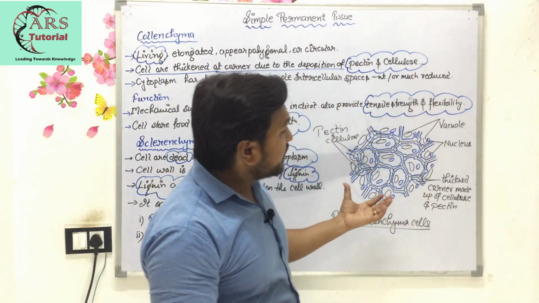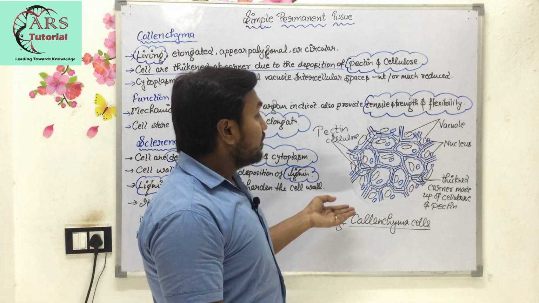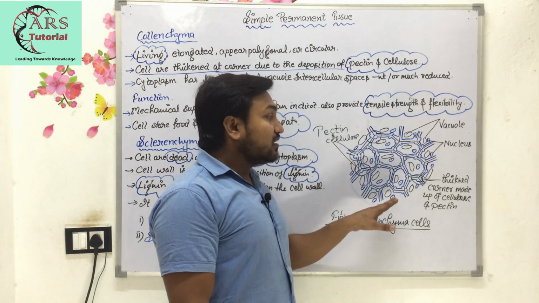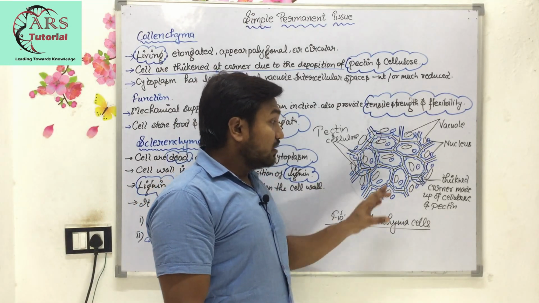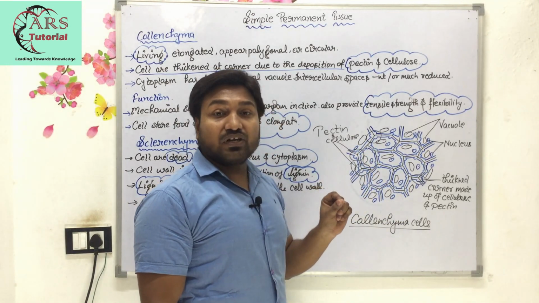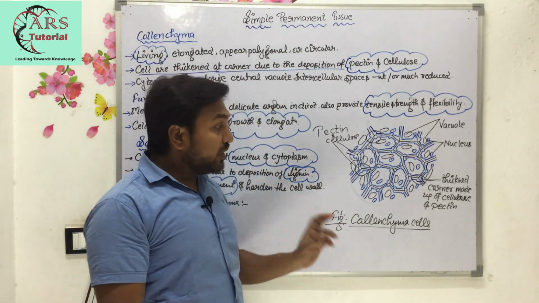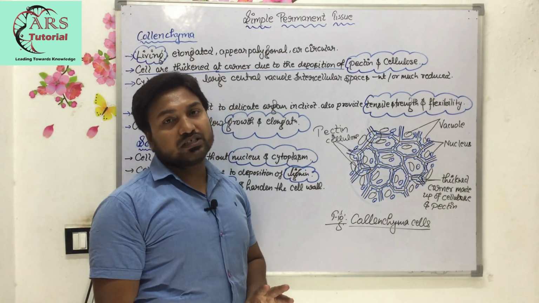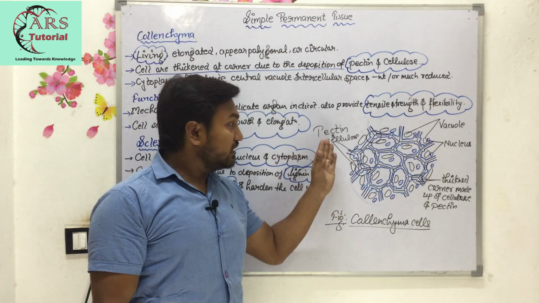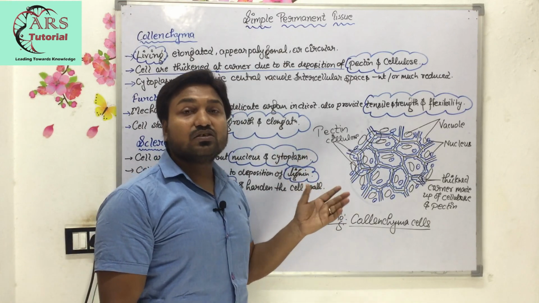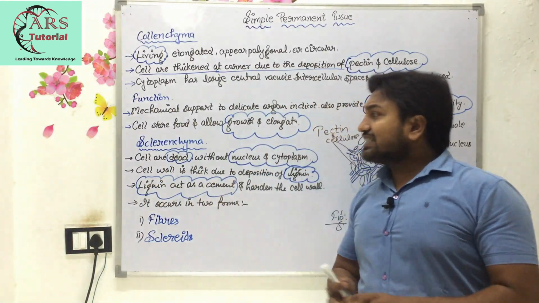So in the diagram you can compare parenchyma cells with collenchyma cells, and see that the structure is also different, and there are differences at the corner, because in parenchyma intercellular spaces were present, but in collenchyma there is no intercellular space. Here the corner is thick due to the deposition, but in parenchyma there is no deposition at the corner. Now the next one is sclerenchyma.